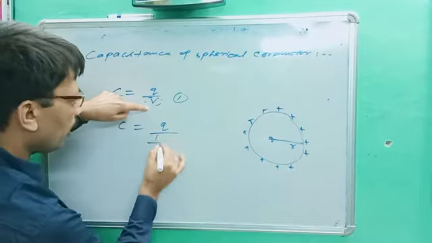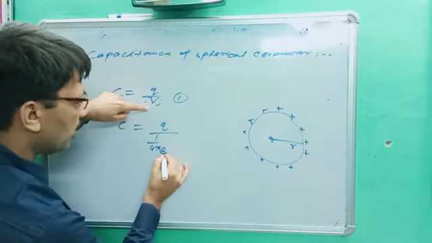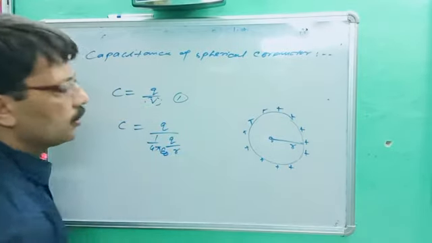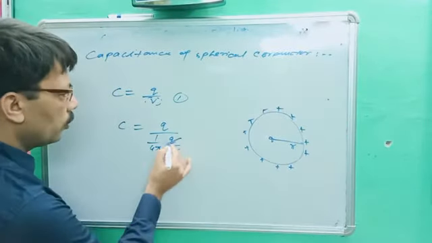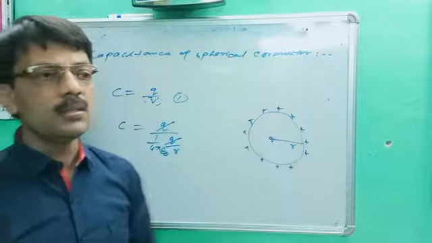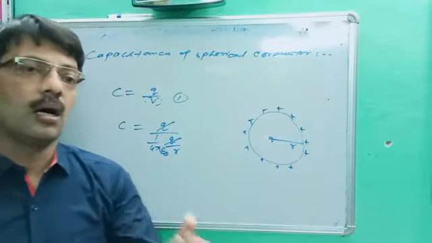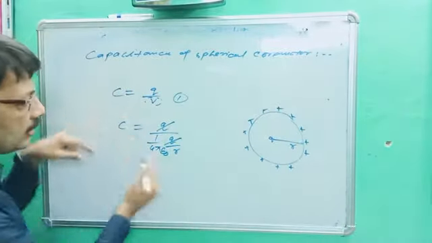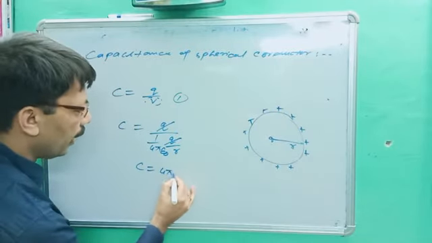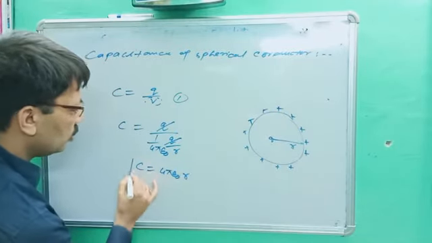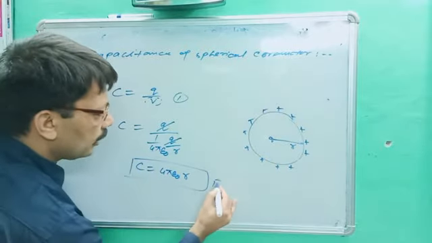You better know, 1 upon 4 pi epsilon naught Q upon R. This is the potential of that spherical conductor. Q cancels out, that is the proof. It means capacity doesn't depend on charge. You can see there, charge will cancel out and the whole quantity will go up. So we will get the formula C is equal to 4 pi epsilon naught R. This is the very important formula, that much farad.